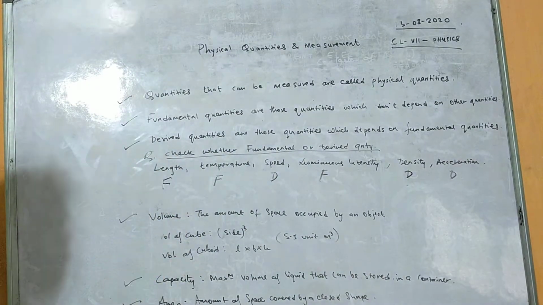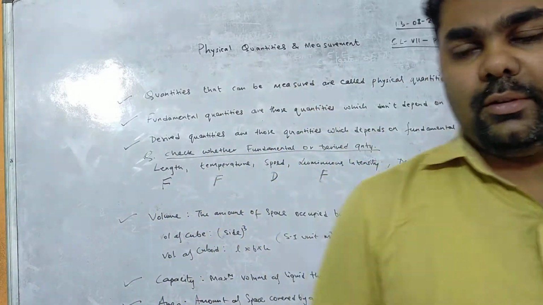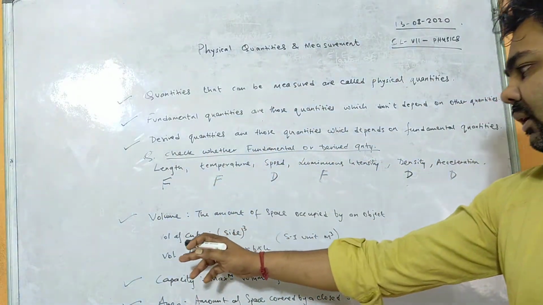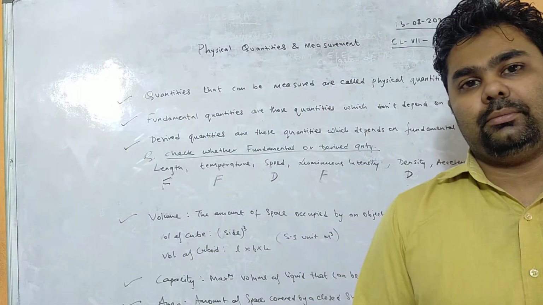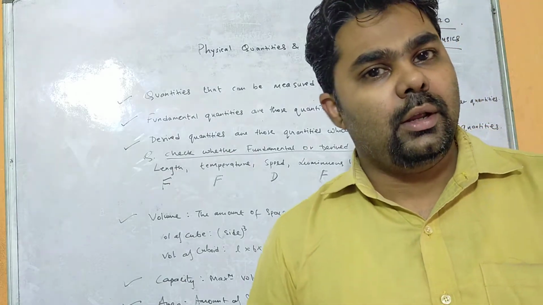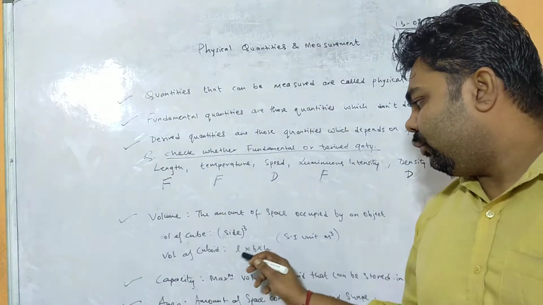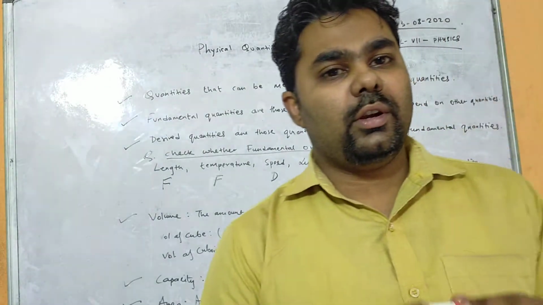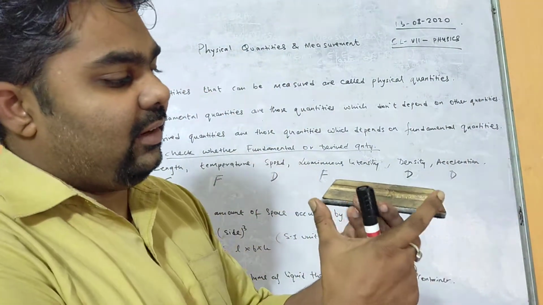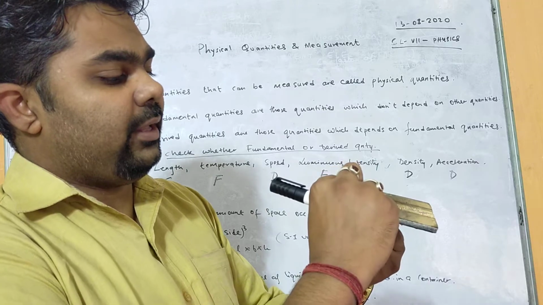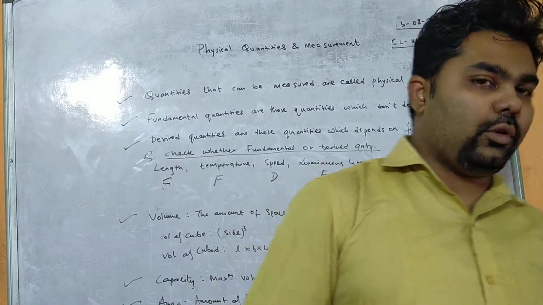Also in our last class we came across volume. The amount of space occupied by an object is called volume. How much space an object is occupying, that is how we define volume. The volume of a cube is side cube, and the volume of a cuboid is length into breadth into height. If you consider a geometry box or this duster, it has length, breadth and height. It is in the shape of a cuboid, so we measure volume like that.